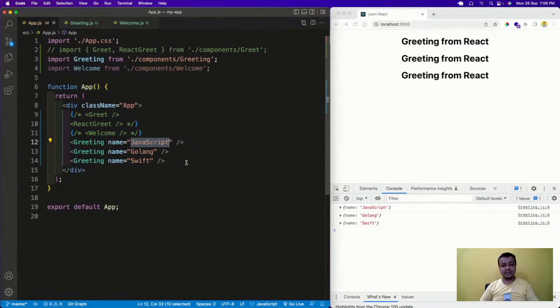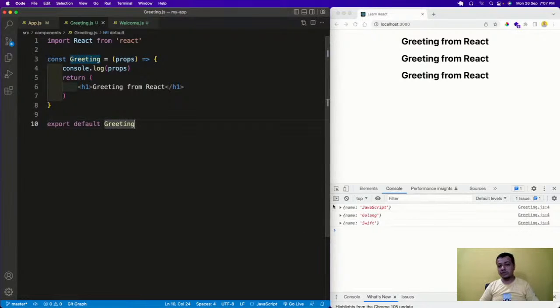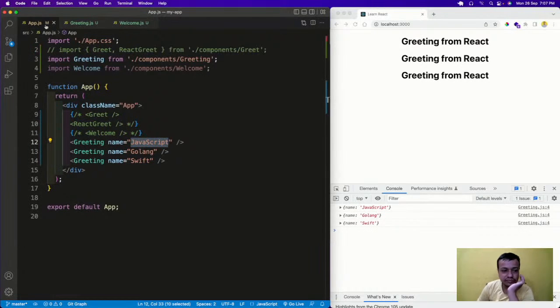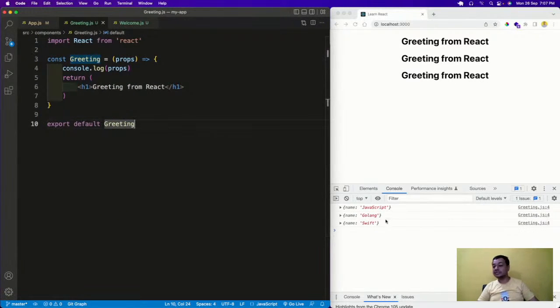Okay, so that is there. And name JavaScript, Golang, and shift. So it is coming like this when I'm doing console log. One thing is there. I'm passing name JavaScript, name Golang, name shift, but somehow magically it gets converted into an object. This is what React does behind the scenes. That's what React is all about. It does a lot of magic out there. So name is JavaScript, name is Golang, name is shift. An object has been created, and since the object is created, it will be very easy to use, because objects you can refer to. The main criterion for me is to get the JavaScript, Golang, and shift.